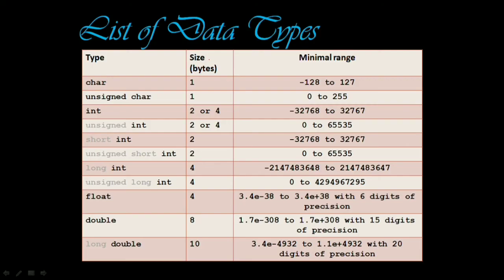List of data types. So this is the list. This is the type, right? What type of data type it is, how much size or space it is taking, and what is the minimum and the maximum range. Take a snap of it.